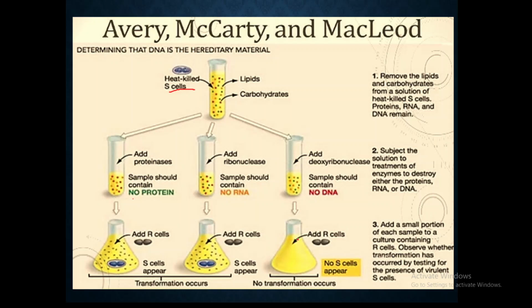Therefore we say that without DNA there is no transformation, which means that this molecule, DNA, is responsible for the transformation. So this narrows down to the point that DNA is the genetic material. This is a very important experiment to prove that DNA is the genetic material, because they have taken DNases here. DNases digest the DNA, and in the absence of DNA, the S cell molecules could not turn the R strain into the S strain. So there is no transformation without DNA, which means DNA is the genetic material.